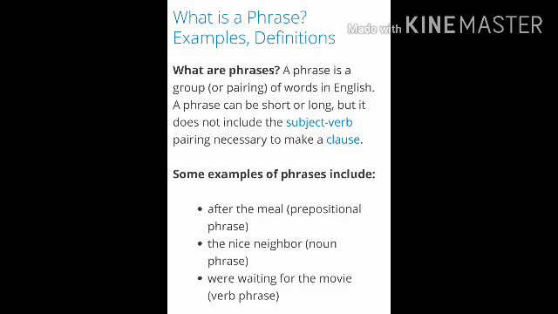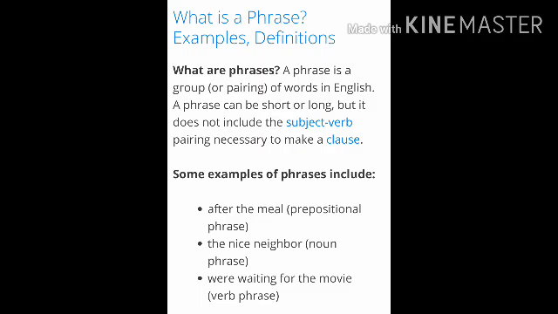The second example is the nice neighbor. Again there is no subject and verb combination, right? The nice neighbor. Yes, the neighbor is nice, but we are not talking about a particular subject and there is no action in it. And the last example is we're waiting for the movie, right? So here also we are not able to get who is the subject. I hope this is clear to you all.